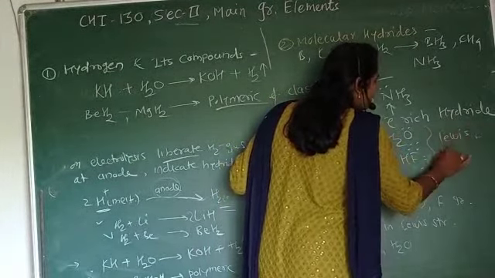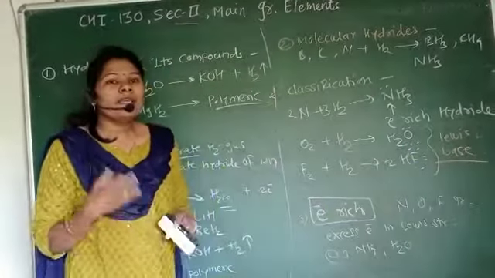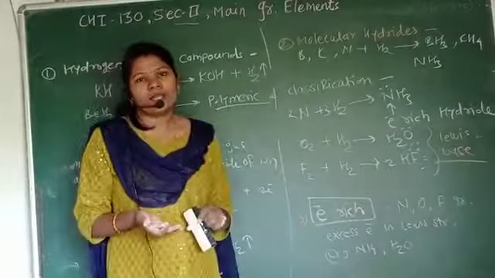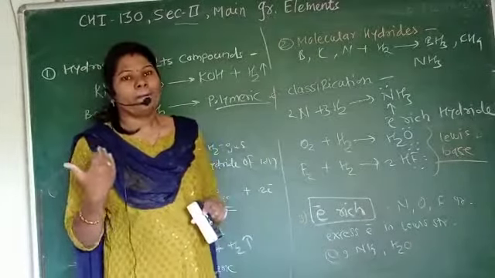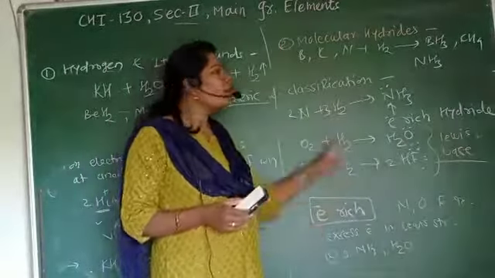That's why these are called electron rich hydrides, and that's why these hydrides are mostly used as Lewis bases. These are used for what? Lewis bases. Lewis base means donor, an electron pair donor. That is called the Lewis base. This is about what? The molecular hydride.